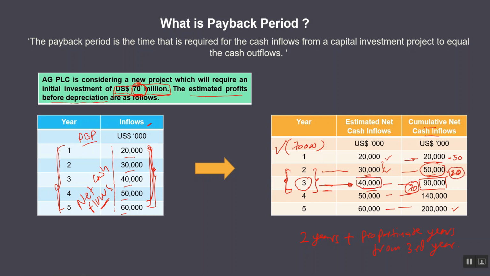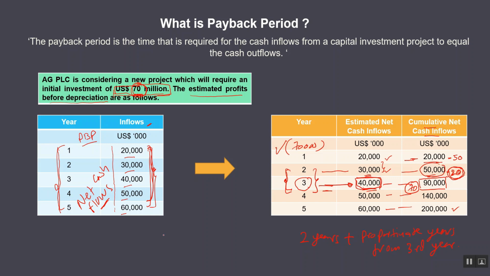What is left to be recovered at the end of the second year was 20 million. This 20 million is recovered from the third year's estimated cash flow of 40 million. So we need to take the proportionate amount from this 40 million.